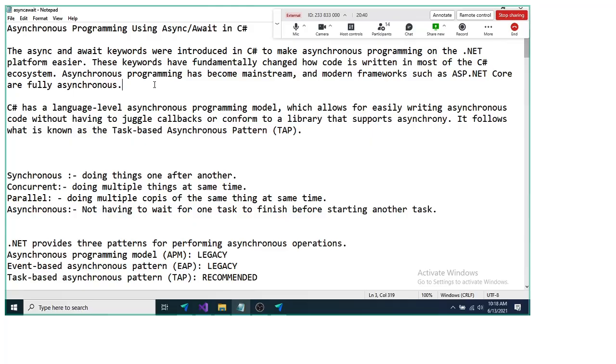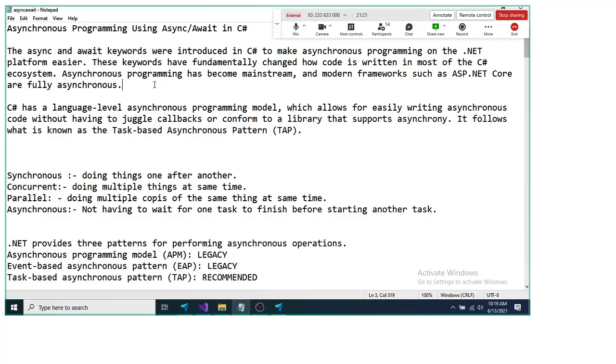These keywords have fundamentally changed how we write code in C# programs. Asynchronous programming is becoming part of the mainstream day by day, and modern frameworks such as ASP.NET Core are fully asynchronous. C# has a language-level asynchronous programming model, which allows you to easily write asynchronous code without having to juggle callbacks or conform to a library that supports asynchrony. It follows what is known as the task-based asynchronous pattern, TAP.